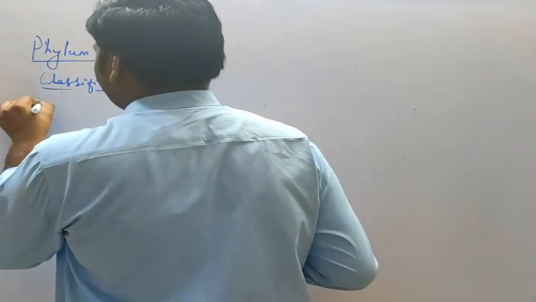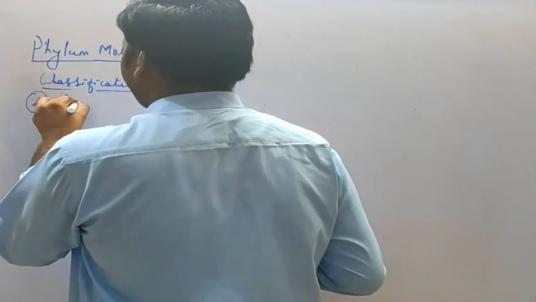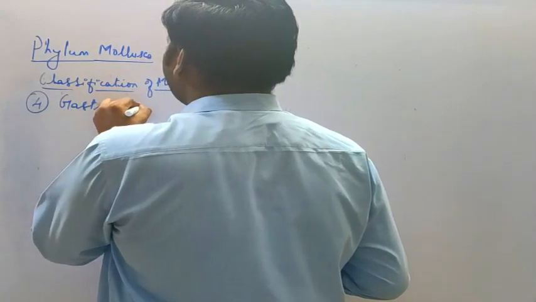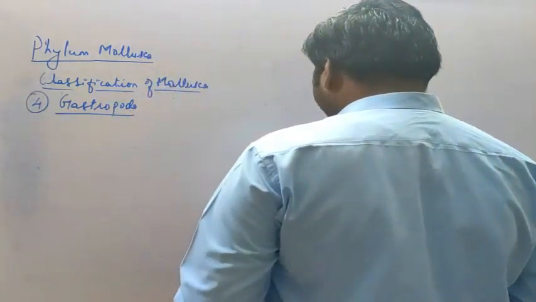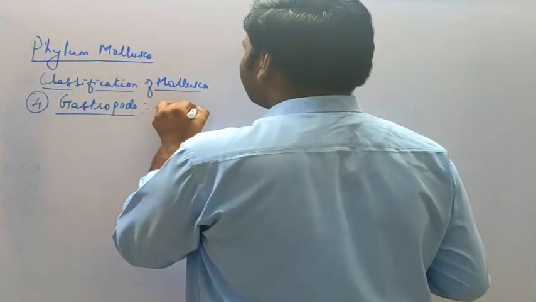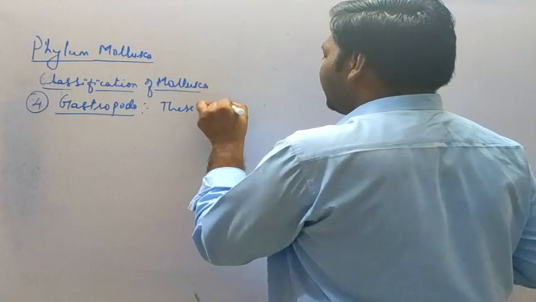The fourth one, Gastropoda. So let's see the characteristics of Gastropoda.